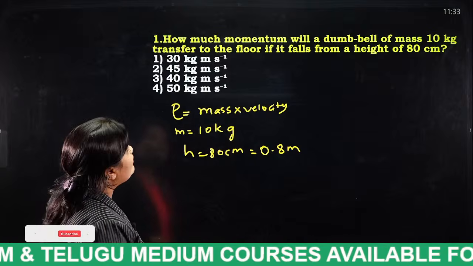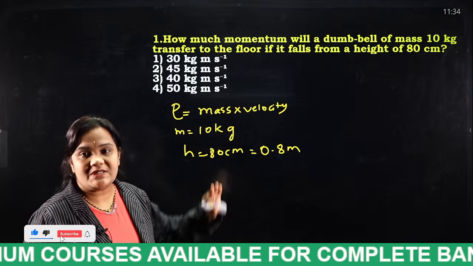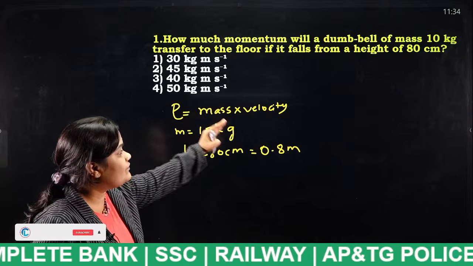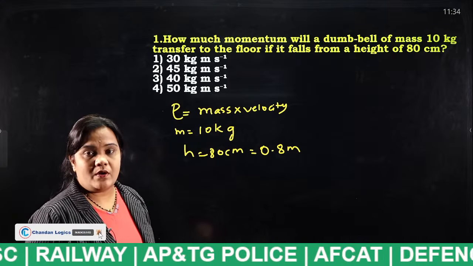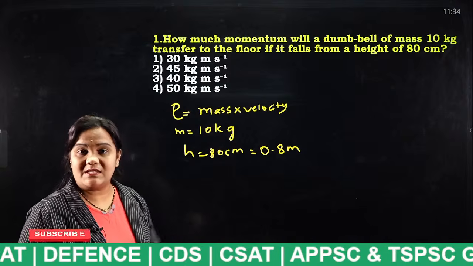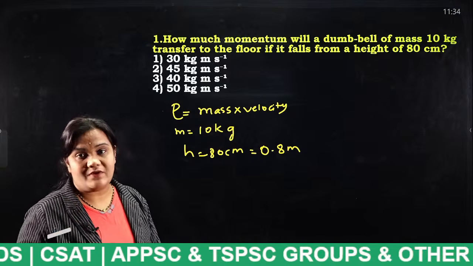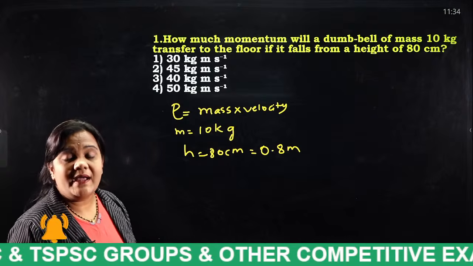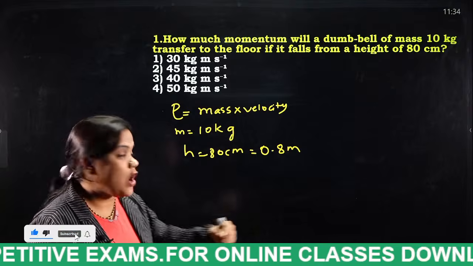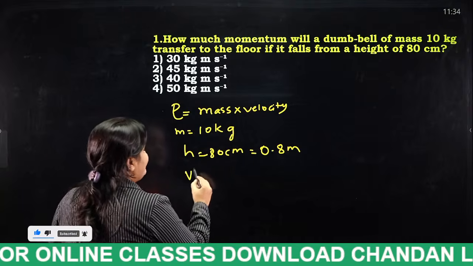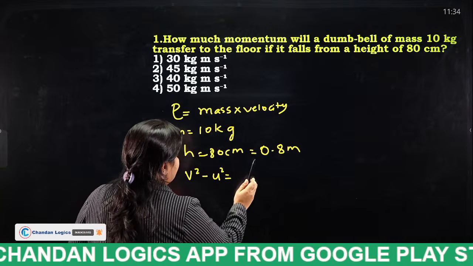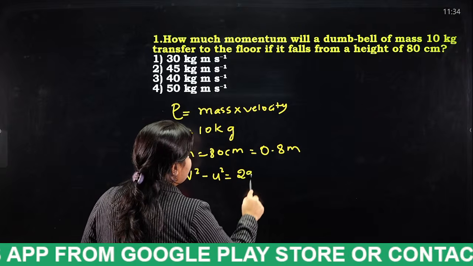Okay, so similarly this is the information they have given in the problem. Now what do we have to find? At first we have to find the velocity. So what are the formulas related to velocity? We have 3 formulas related to velocity. Which is applicable? In the velocity formulas, height is given in which formula? We all know: v square minus u square is equal to 2gh.